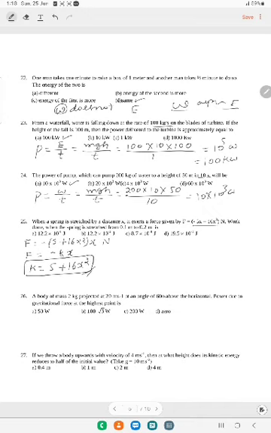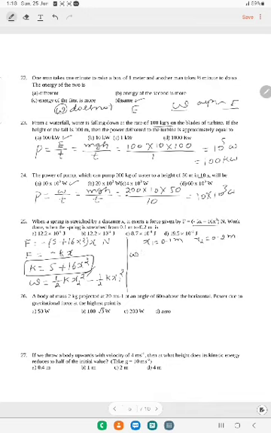Now we need to find the work done. What is the formula for work done? Work done is equal to change in kinetic energy or change in potential energy according to the work energy theorem, that is half k x2 square minus half k x1 square. Substitute the values. Here x1 is equal to 0.1 meter and x2 is equal to 0.2 meter.